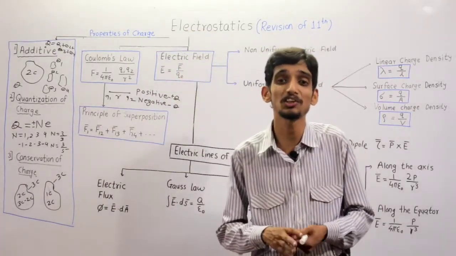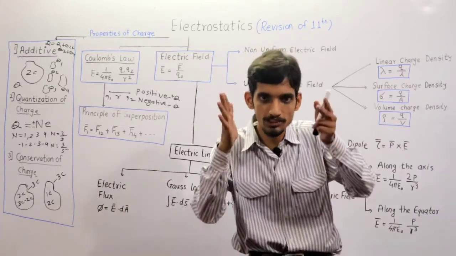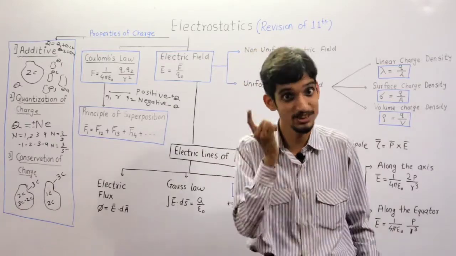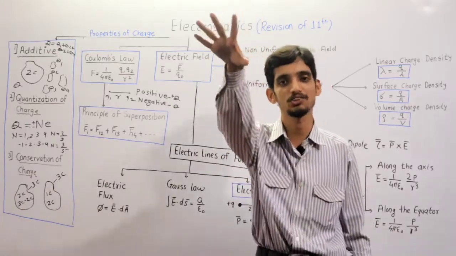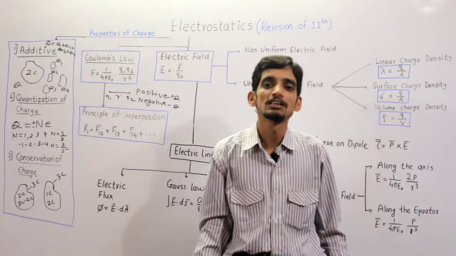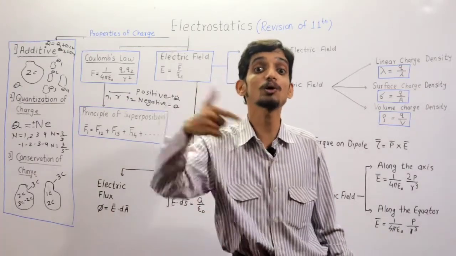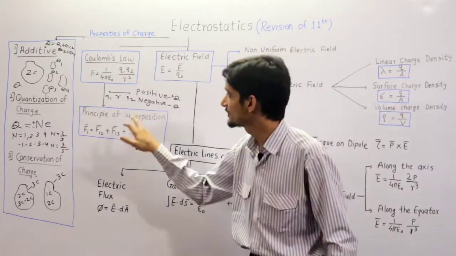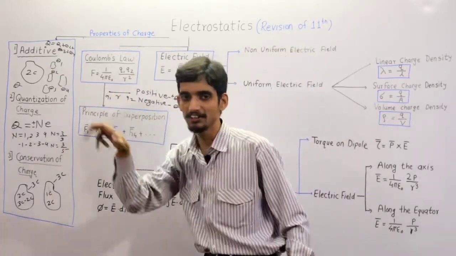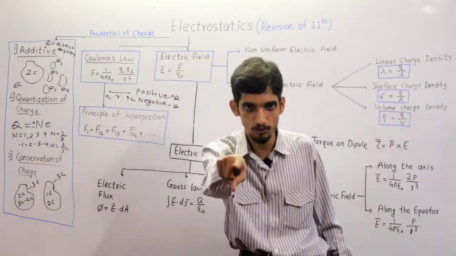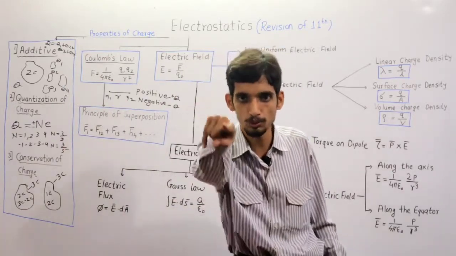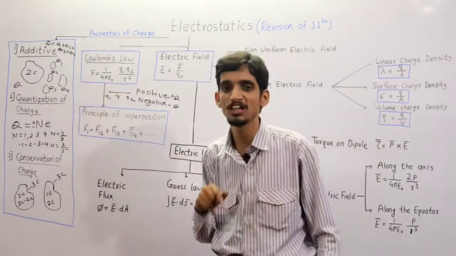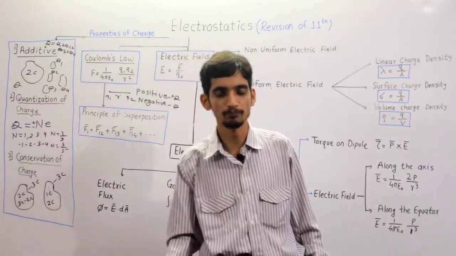That's why these two charges should be point charges. If it is an extended charge, then the force is not central; it may be directed in different ways. So it is a central force, acting along the line joining the two charges. It obeys the inverse square law, meaning the force is proportional to 1 upon r square.